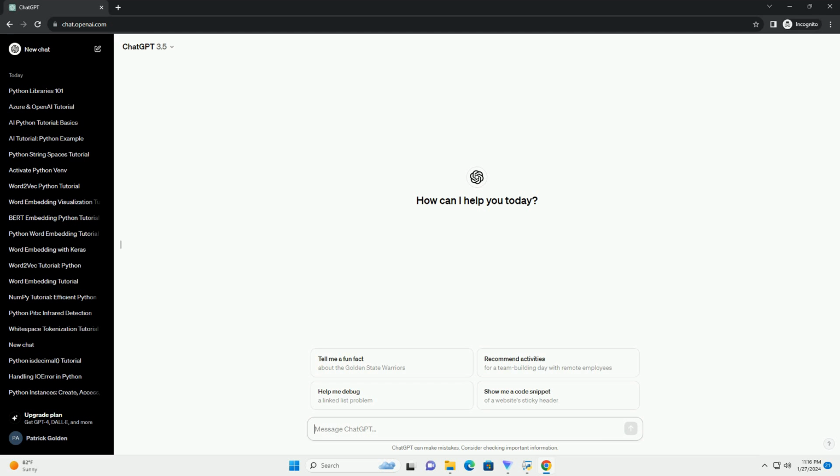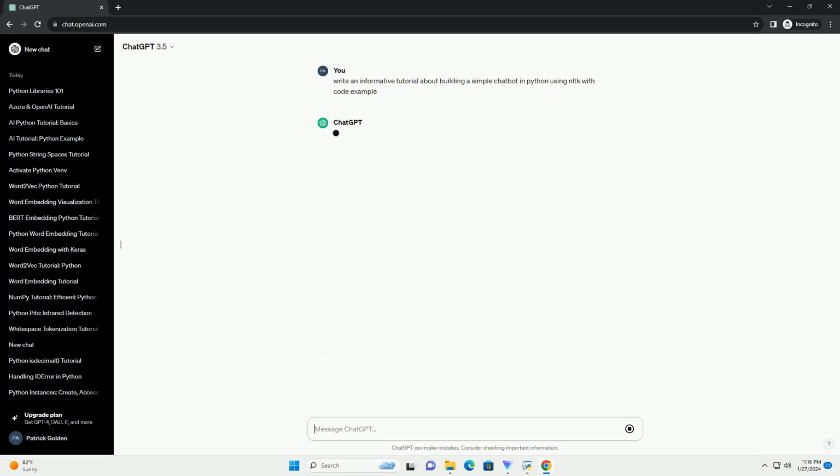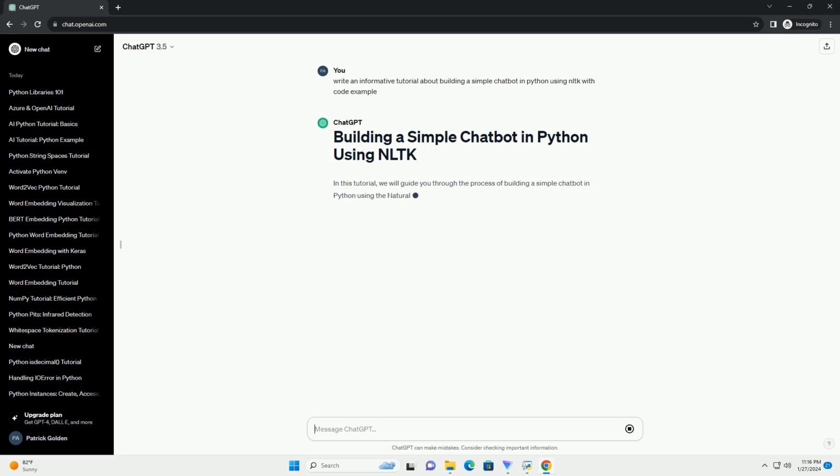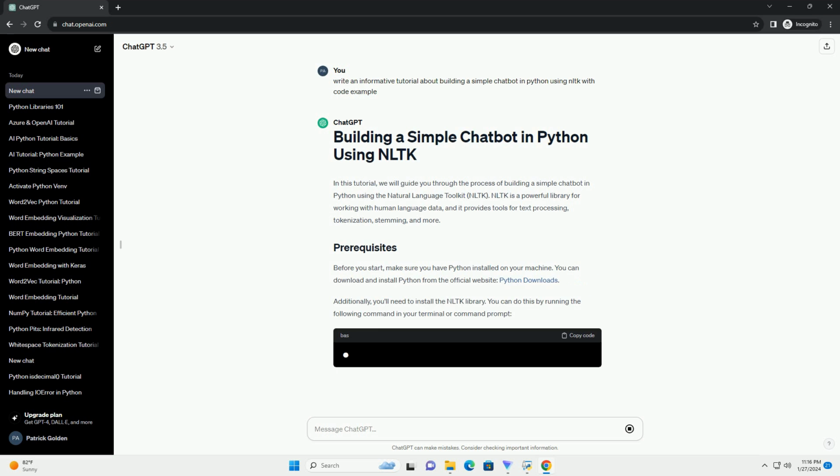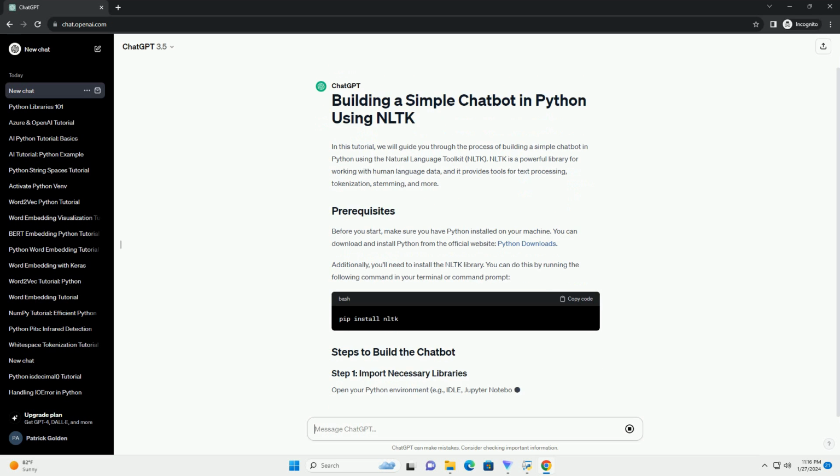In this tutorial, we will guide you through the process of building a simple chatbot in Python using the Natural Language Toolkit, NLTK. NLTK is a powerful library for working with human language data, and it provides tools for text processing, tokenization, stemming, and more.